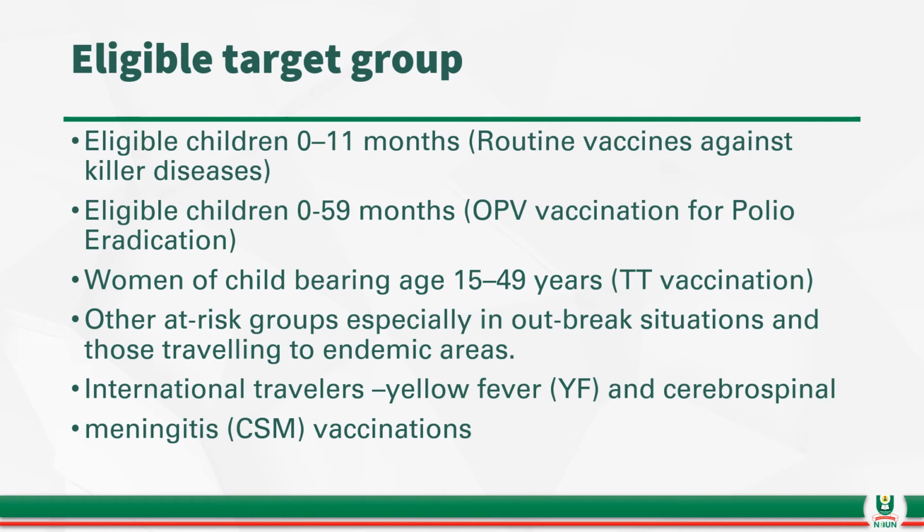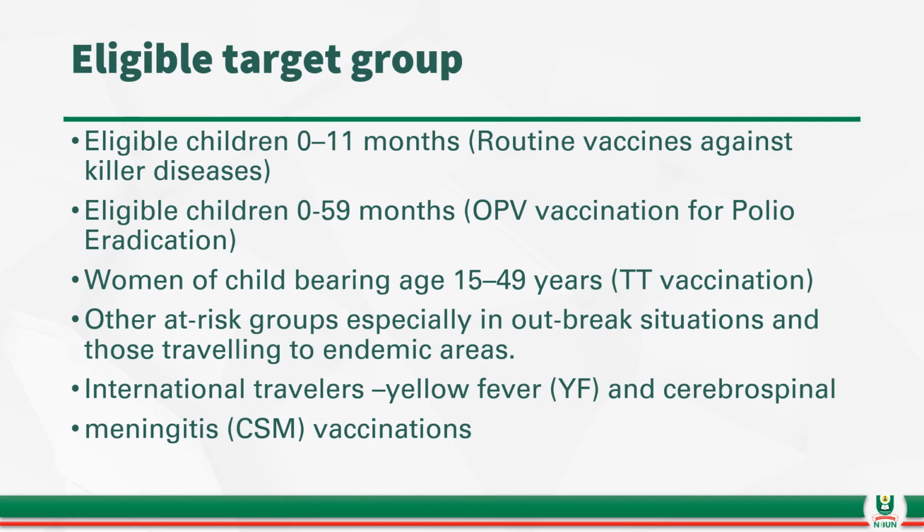So who are the eligible target groups for vaccination? We have children who are 0 to 11 months who receive routine vaccinations against those killer diseases or the preventable childhood diseases. We have eligible children who are 0 to 59 months who receive oral polio vaccination for polio eradication. Then we have women of childbearing age between 15 to 49 who receive tetanus toxoid vaccination.